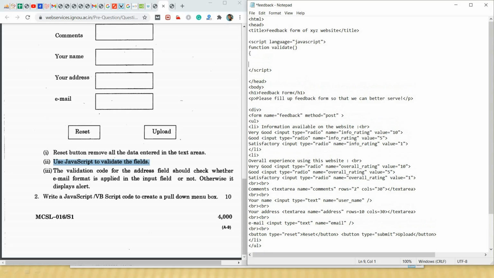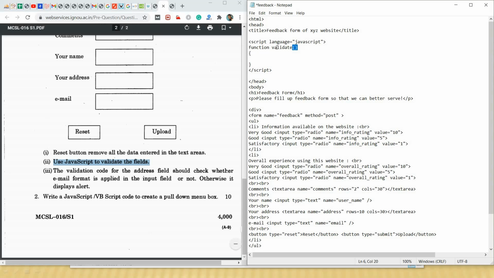You know the syntax. Every function in JavaScript starts with the keyword function. Then give one space and write the function name. Here I have given the function name as validate. These parentheses are mandatory to indicate that this is a function name.